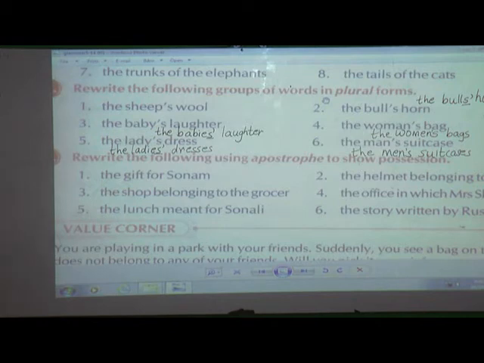In the first exercise we have only used apostrophe, whether it is singular or plural, you are going to see it, and if it is ending with S, there you are going to put an apostrophe S or only apostrophe. But in the second, if you have seen, here the group of words you are going to change into plural forms. Now if you see the third exercise,